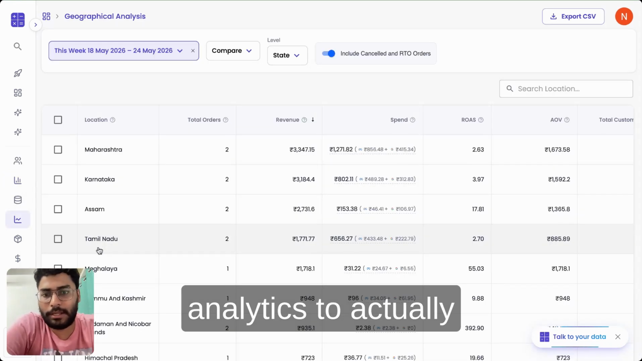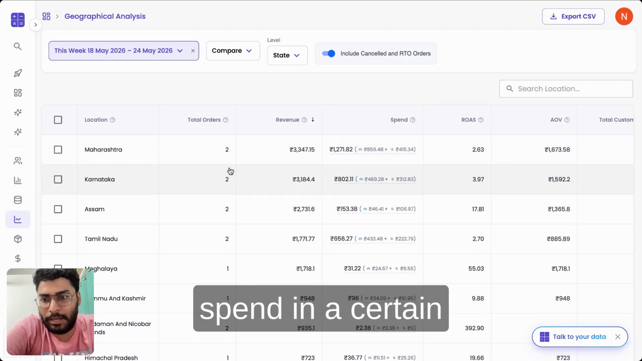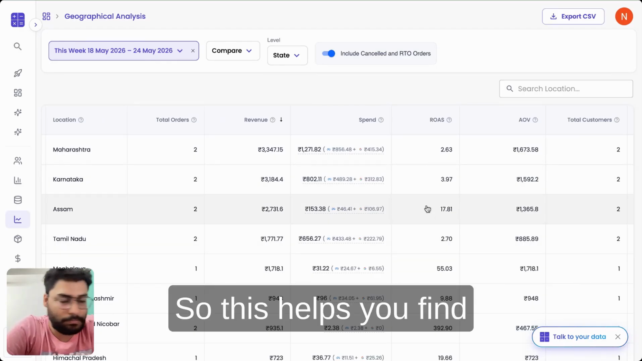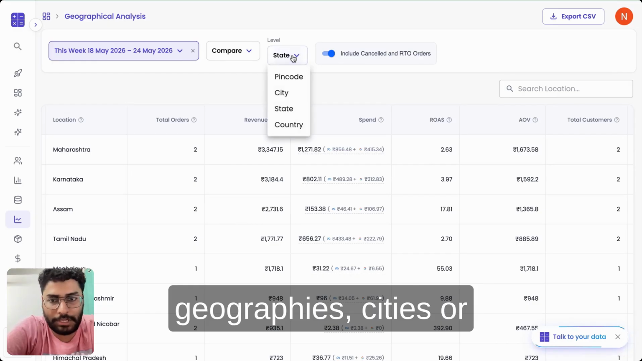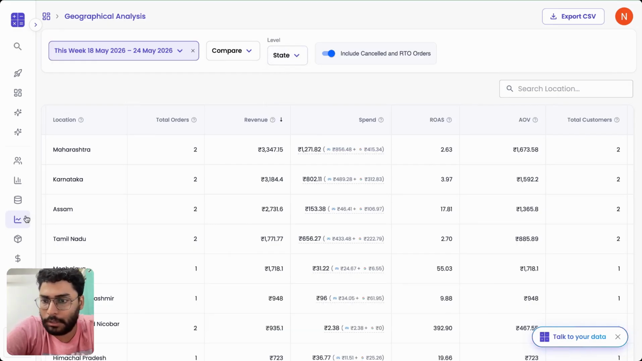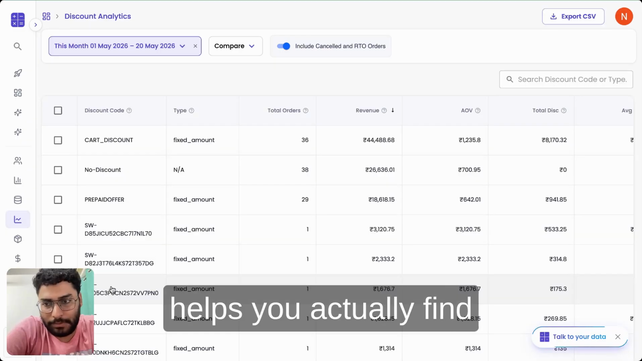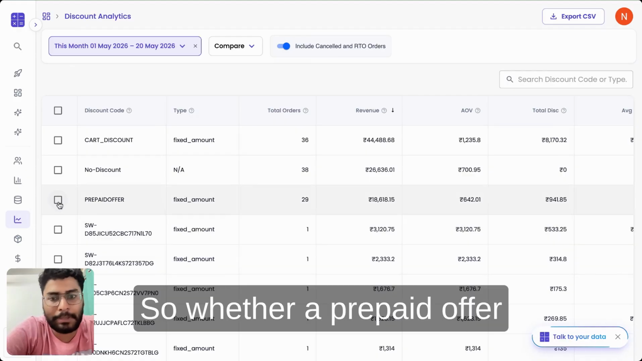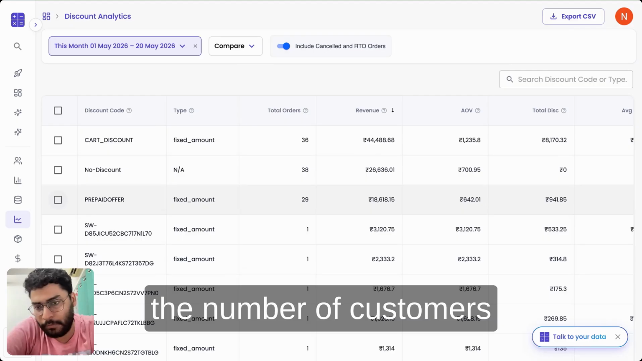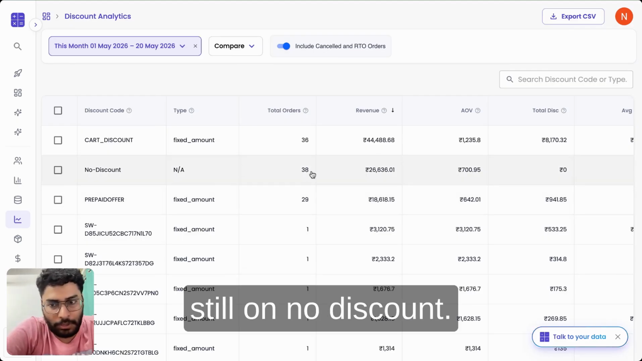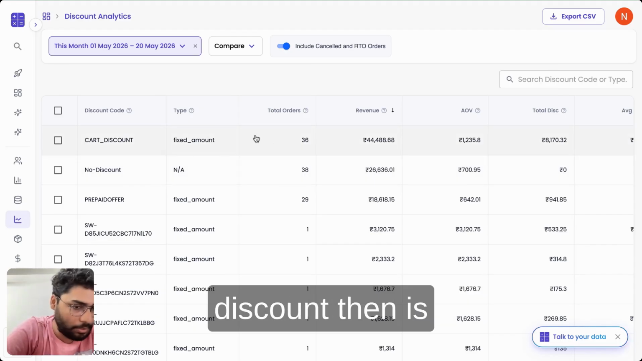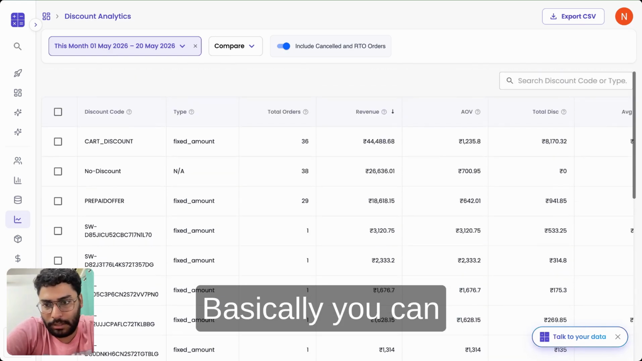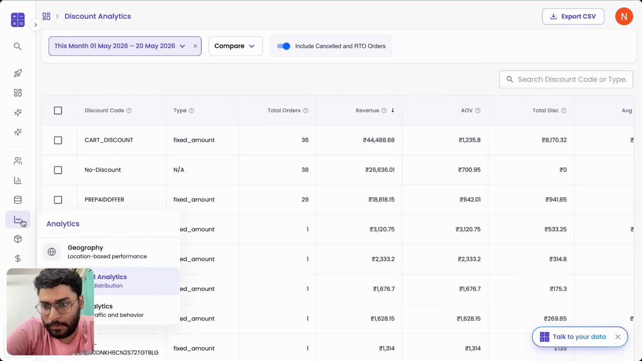There's geography-based analytics to actually tell you what's your ad spend in a certain geography and what's the return on ad spend you're getting in those geographies. So this helps you find geographies, cities, or states where you can scale up or scale down. Discount analytics helps you actually find if the discounts that you enabled are working for you or not. So whether a prepaid offer is actively reaching the number of customers you need to reach, how many customers are still on no discount. If you're doing a bundle discount, then is it actually delivering the increase in AOV that you need? Basically you can analyze all your discount codes over here.